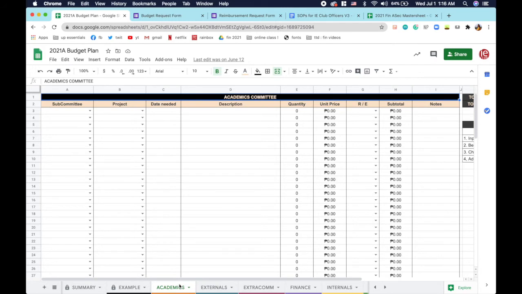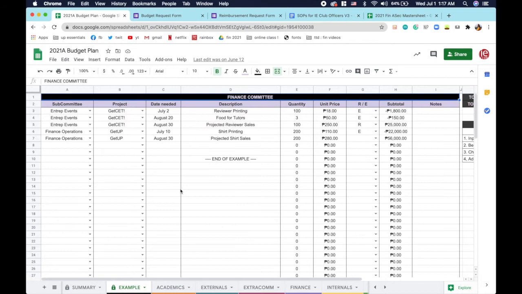So now I want to talk about how to use the document. I'll be looking at my flowchart and just explaining to you how to use this. First, at the start of the semester, you'll be filling up the budget plan sheet. Looking here at the example tab, you can see that you will need this information: the subcommittee, project, date needed, description, quantity, unit price, if it is a revenue or expense, and the notes.